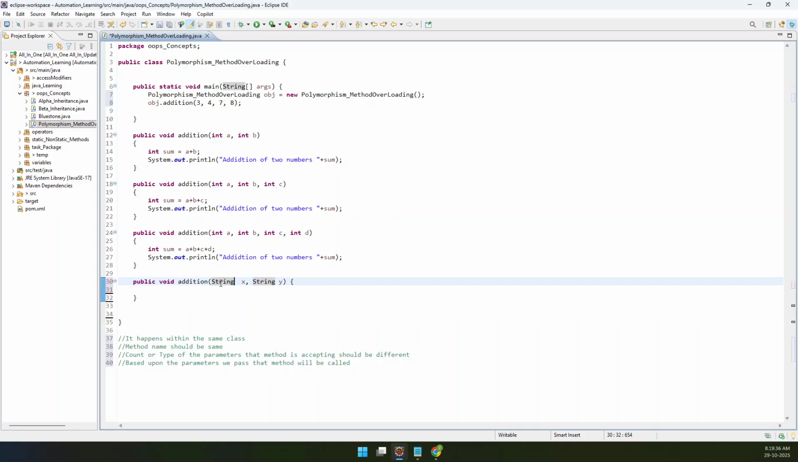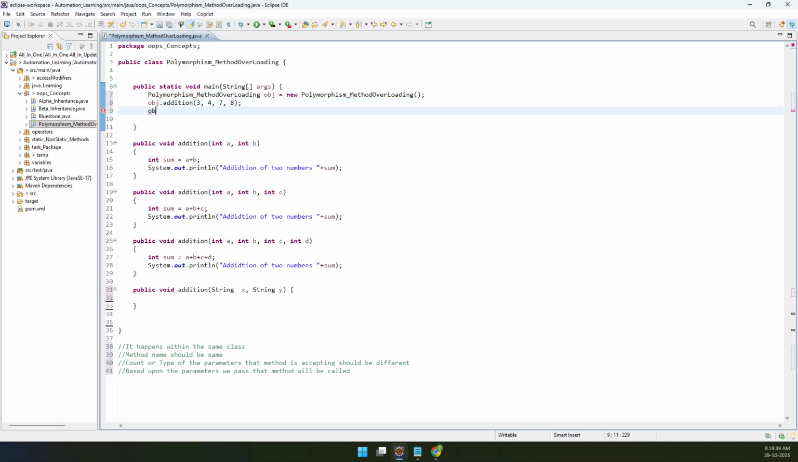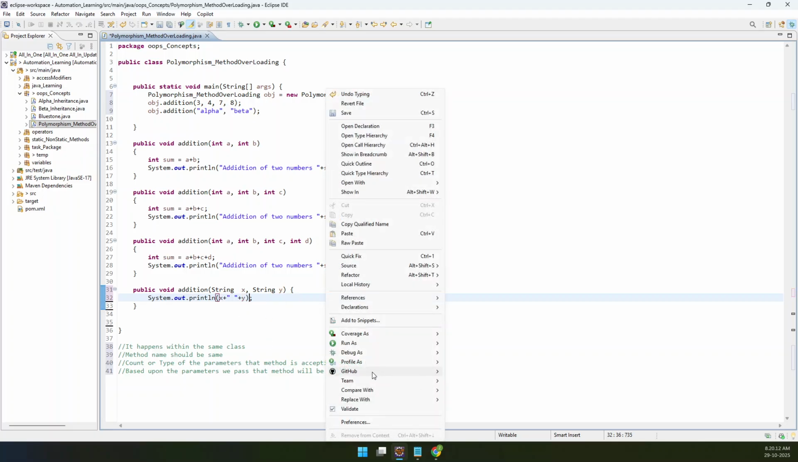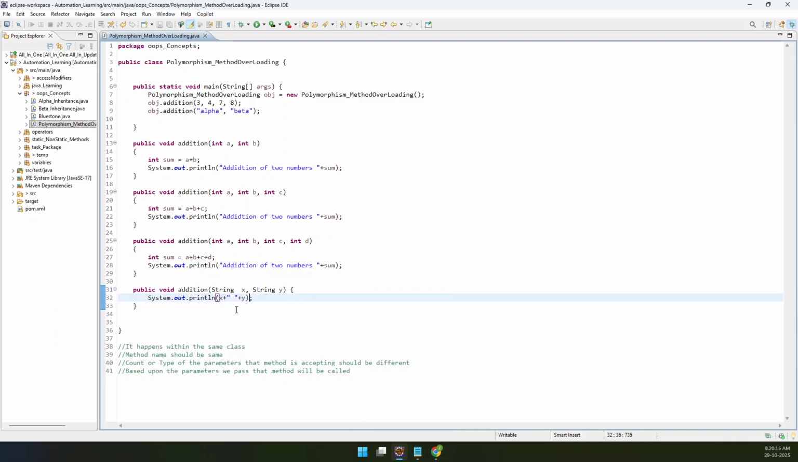But if you give a string and a string, you do not get an error. If you call object dot addition and pass two strings, alpha comma beta, then it will go and call this method. I'm just typing x plus y here.